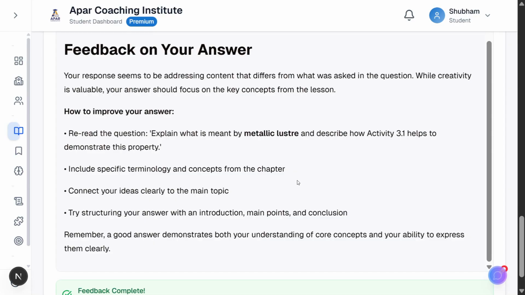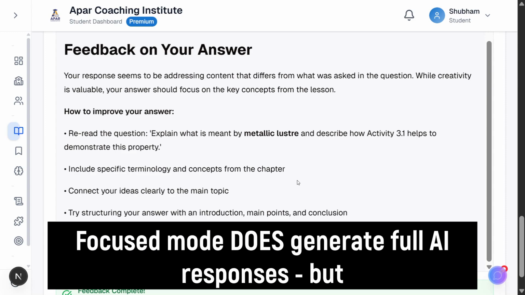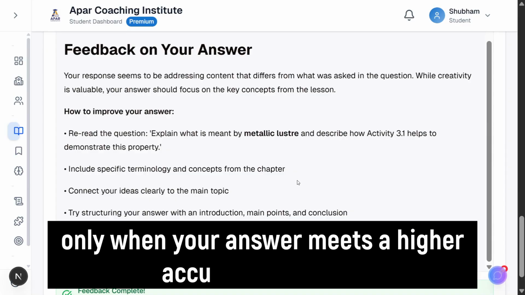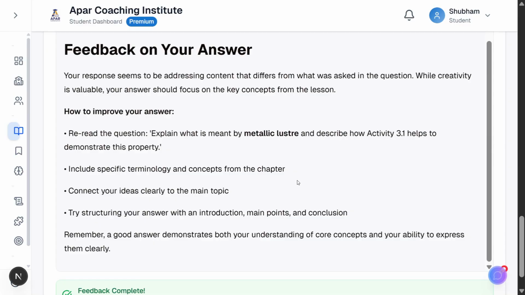Because the match between the correct answer and the student's answer is low, the system provides pre-prepared guidance. This is not AI-generated feedback, it's the system's helpful direction. The system recognized this answer needs more work before detailed evaluation makes sense. Here's something important to understand. Focused mode does generate full AI responses, but only when your answer meets a higher accuracy threshold. If this student had included both the definition and the Activity 3.1 description, focused mode would have sent it to